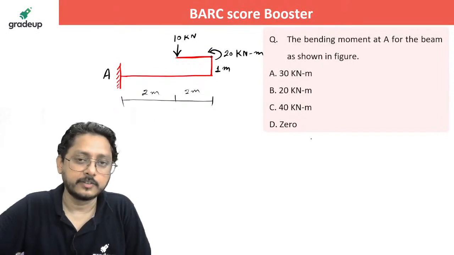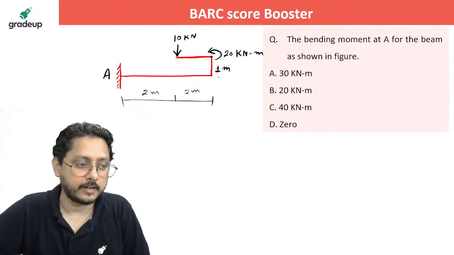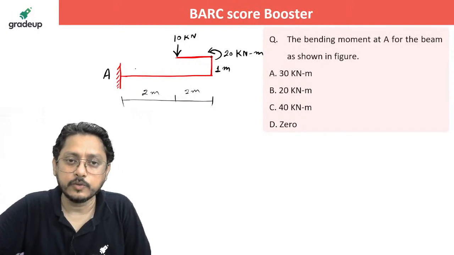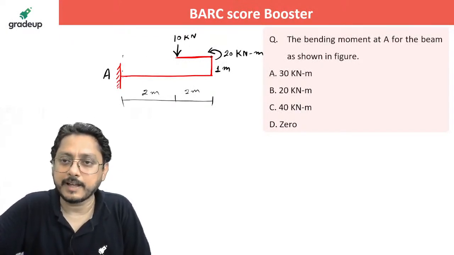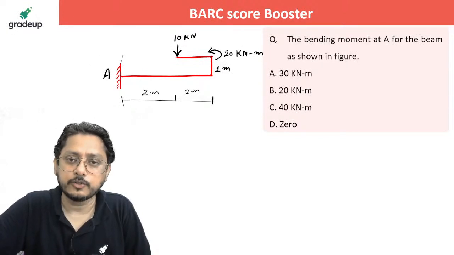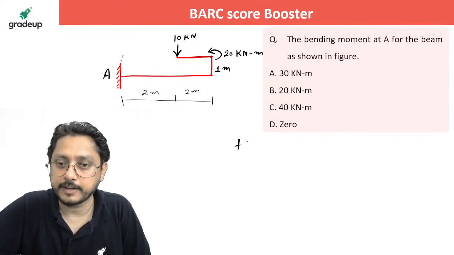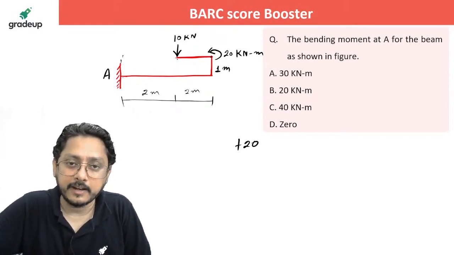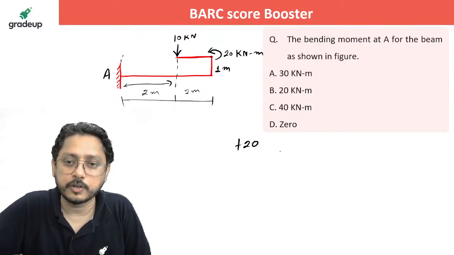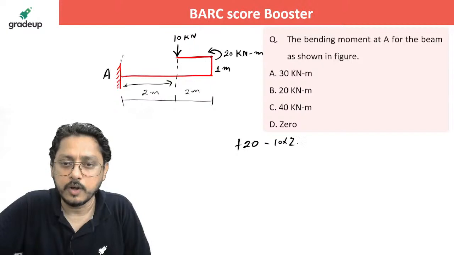That's correct. See, you can do it in two different ways. Understand it. One thing is that directly you stand here and see what is the bending moment he's asking at A. While standing here, you'll see that 20 kilonewton is directly acting over here. That is producing a sagging moment. So take it as plus 20, and the 10 kilonewton line of action of the force, if you see, the 10 into 2 is actually producing a hogging one. So minus of 10 into 2, and you'll get 0.